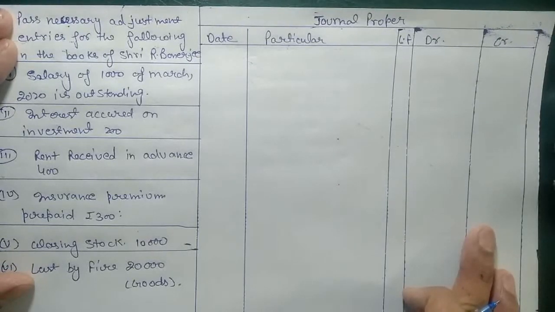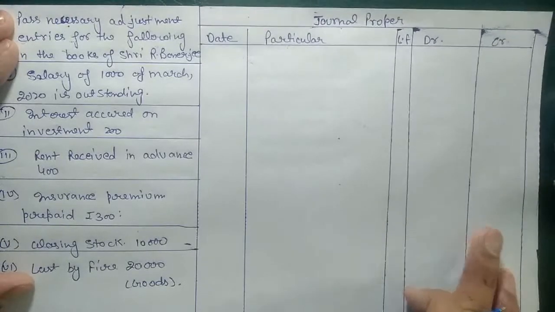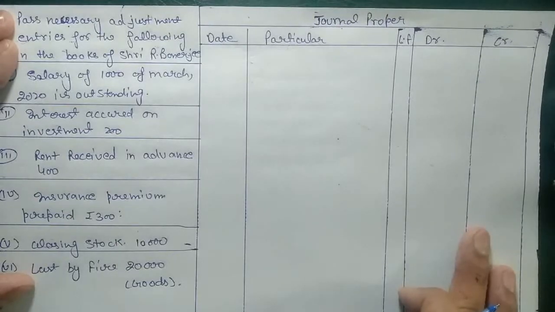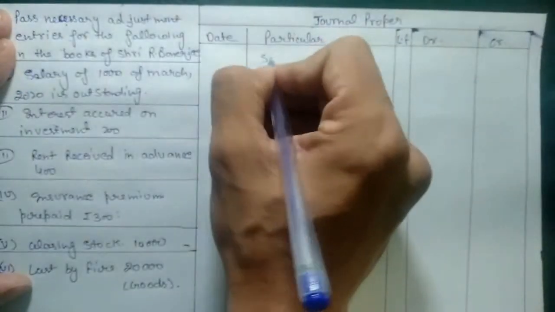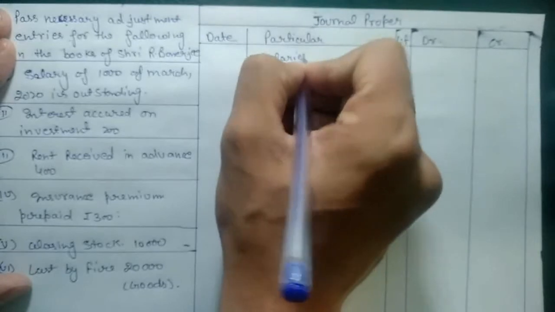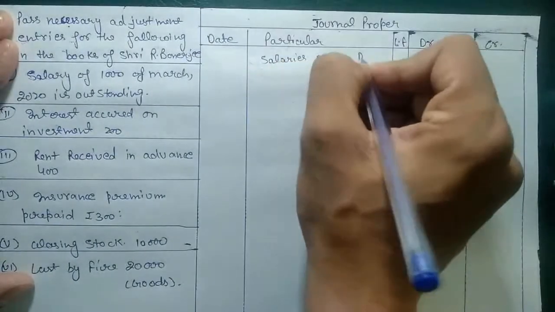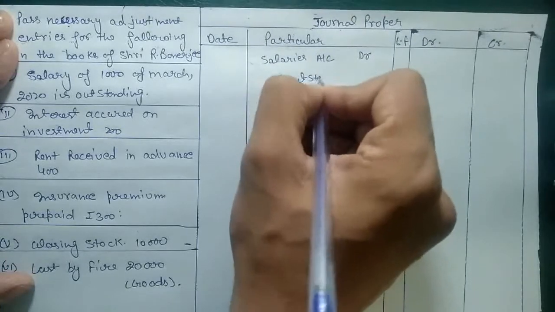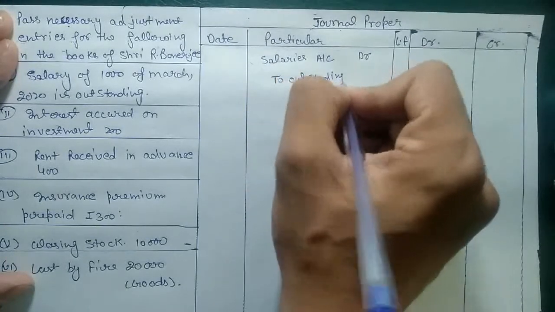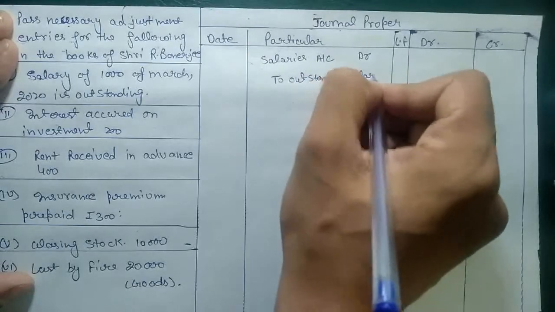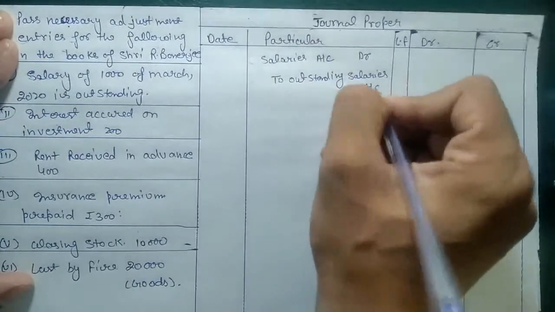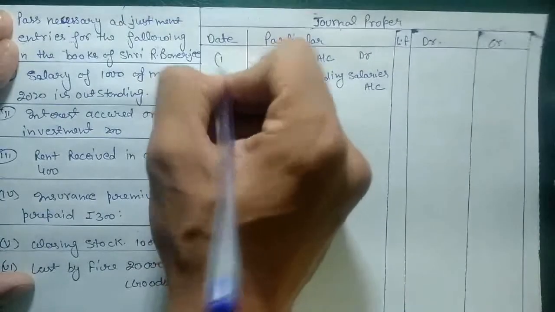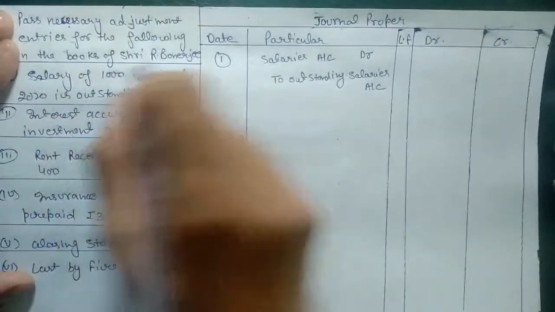But in this case, we are not paying that salary. It is still outstanding. So instead of using cash or bank in credit, we will use outstanding salary. So the entry will be salaries account debit to outstanding salaries account. This is the first transaction. The amount is 1000.